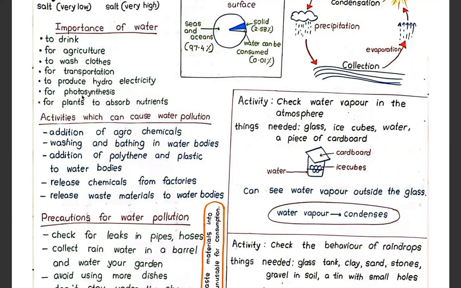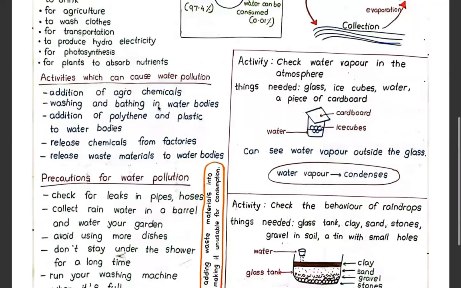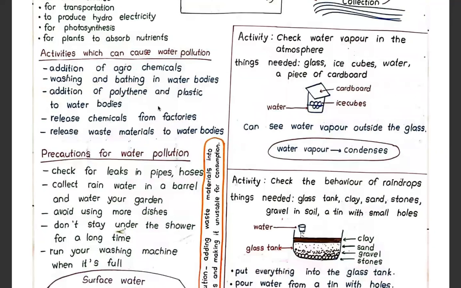To produce hydroelectricity, water is needed to generate electricity. For photosynthesis, plants used to produce their own food. We call it photosynthesis. For photosynthesis, they need water. For plants to absorb nutrients, nutrients are the nourishing substances, plants need water to absorb nutrients from the soil. Right?